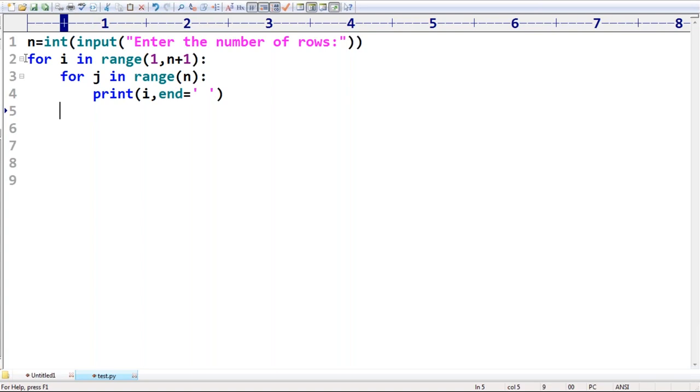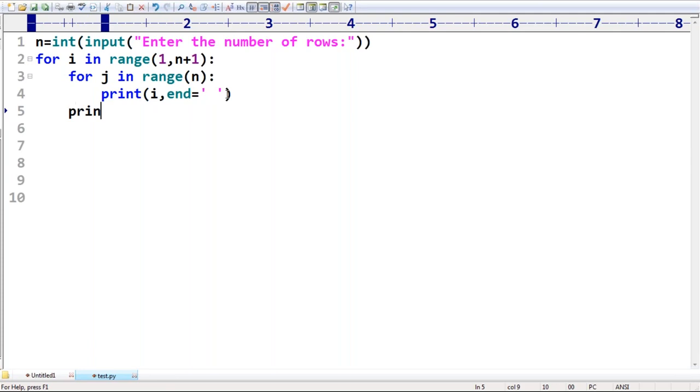Sir, first, what is the I value? Respond. I value is 1, because it starts from 1 to n. Print 1 and then space. Again 1 and then space. How many times? N number of times it will be repeated. After completing this, go to the next line. Next, whenever I is 2, it's always going to print 2 only. Whenever I is 3, it's always going to print 3. Whenever I is 4, it's always going to print 4 only.